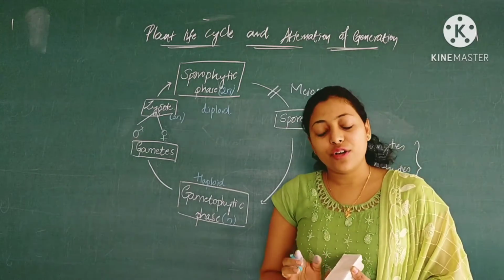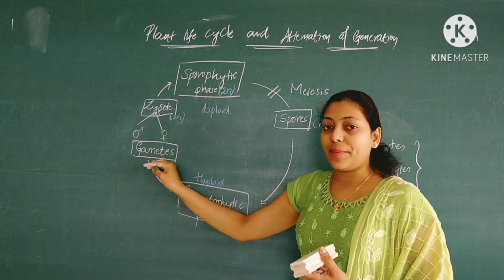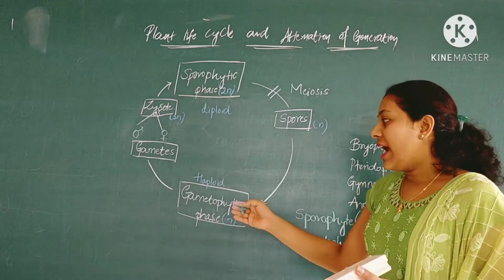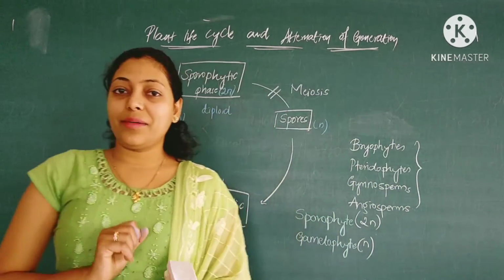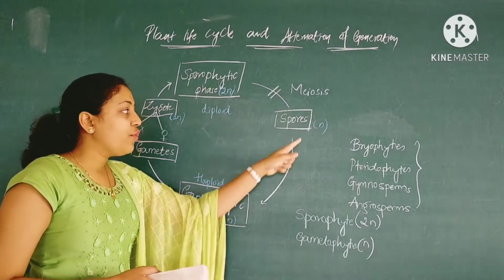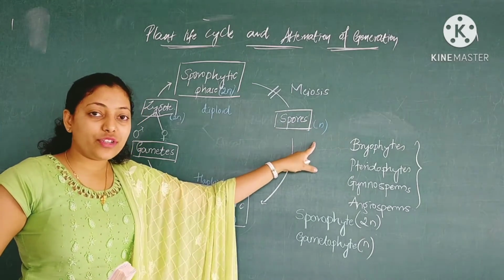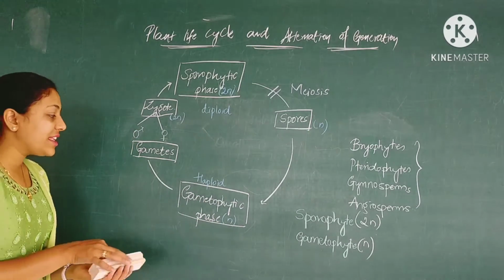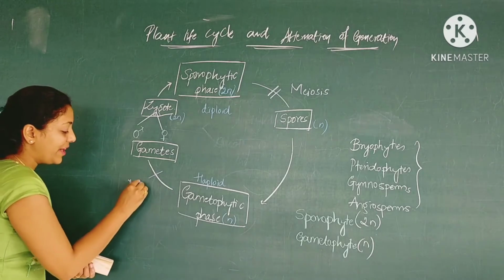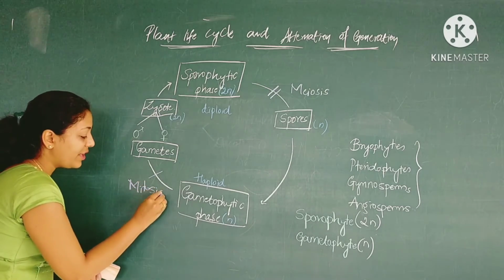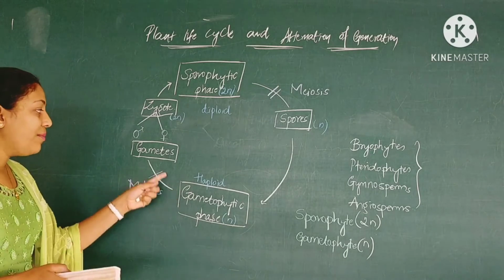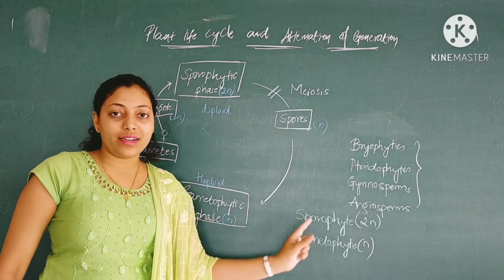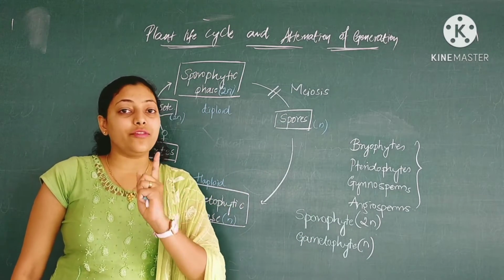Is it clear? Okay, very good. So now the next stage from the gametophytic phase is gametes. Gametes are produced from the gametophytic phase, and we know that gametes are haploid in number. Here we already saw one reductional division, that is the formation of spores. So here the same chromosome number is continued. To continue the same kind of division, we see mitosis. Over here mitosis takes place to form gametes, because the reductional division, meiosis, has already occurred. Make sure meiosis occurs only once.